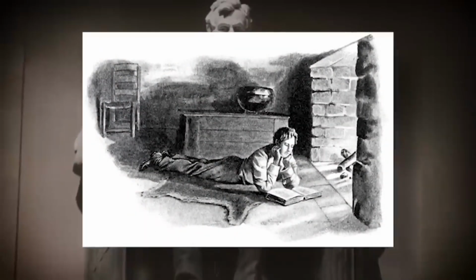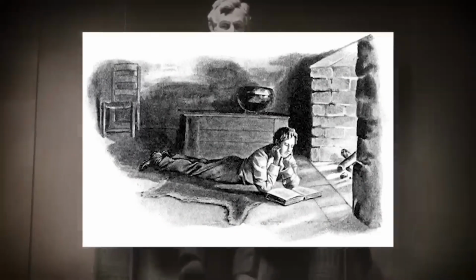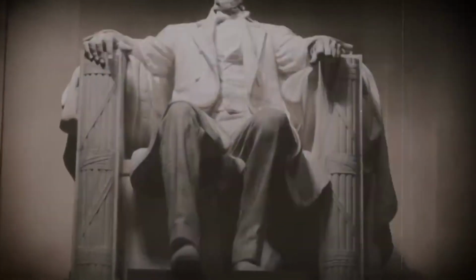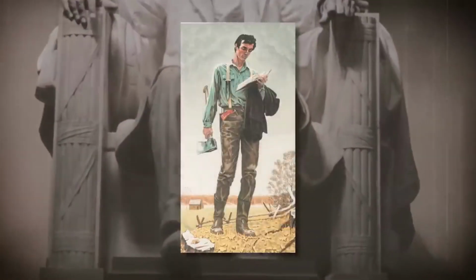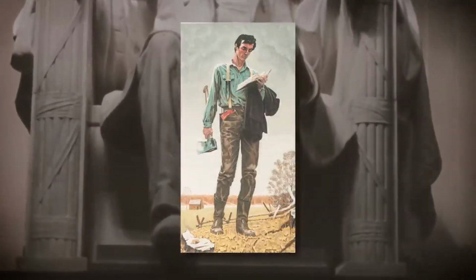Now buckle up for a heart-wrenching controversy. The forced relocation of Native Americans. Lincoln's adherence to Manifest Destiny led to the tragic loss of thousands of lives, shedding light on the dark side of westward expansion.